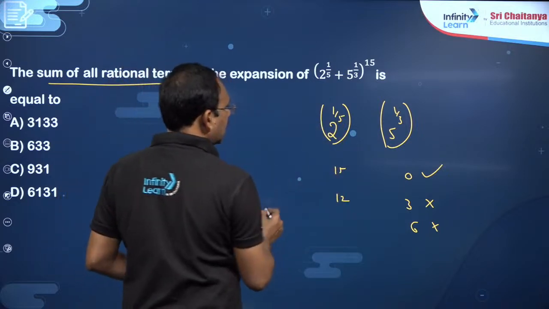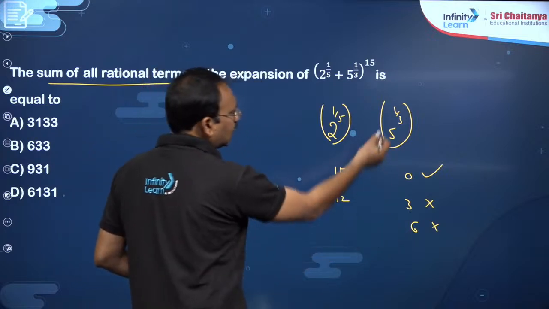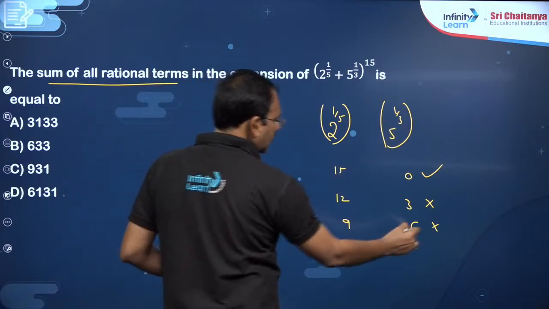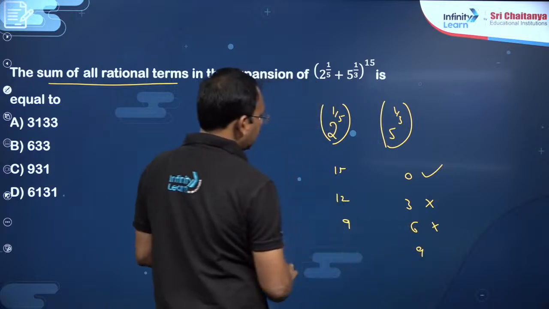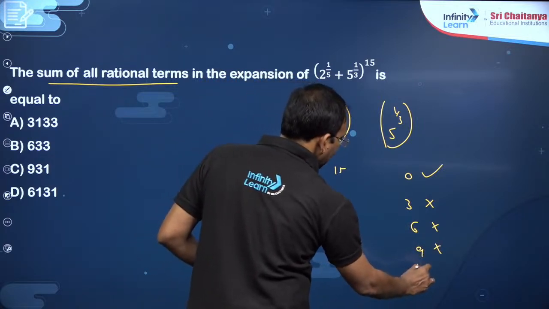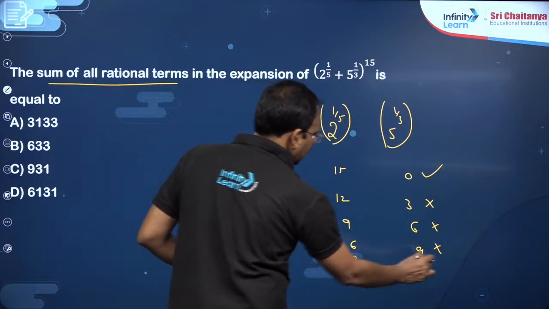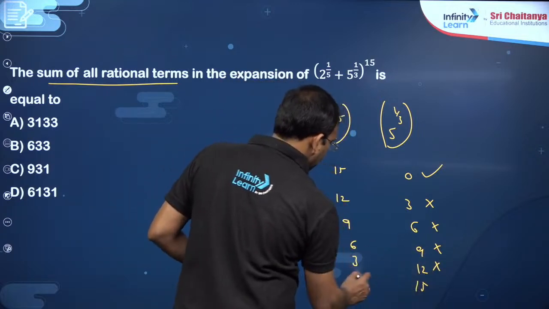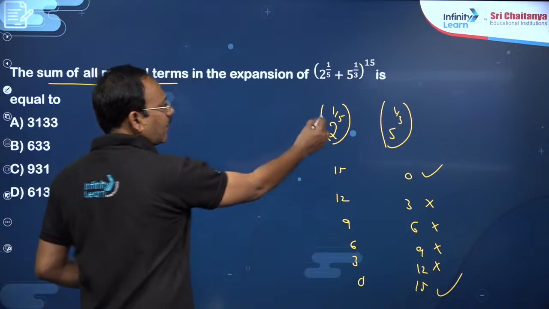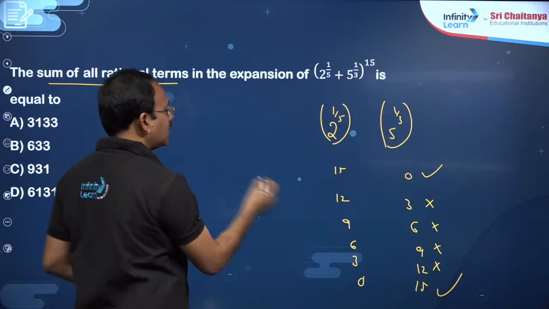So you can also say, dear students, okay fine, anyhow, if it is 6, you have to put here 9, will not work. If it is 9, you have to put 6, will not work. If it is 12, you have to put 3, will not work. If you put 15, 0. So there are only 2 terms, my dear friends. Here power 15, here 0. What is that combination?